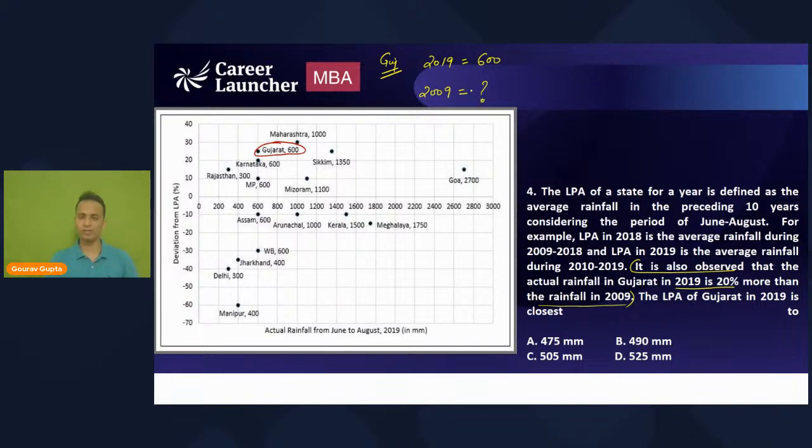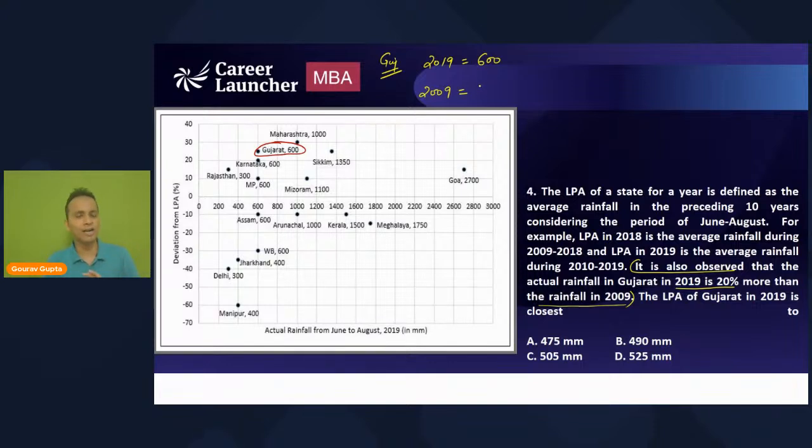If 600 is 20% more than the value, what will be the rainfall of 2009? Come on, write this answer. Absolutely. Lovely. So it will be 500.